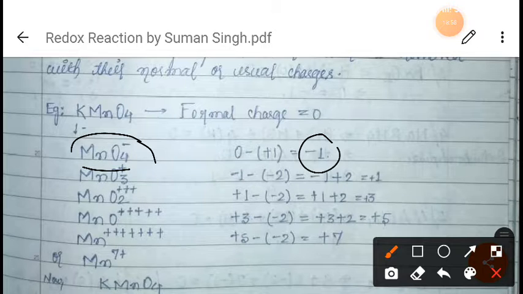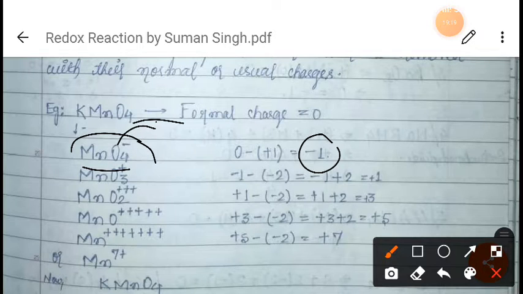Now again we will remove one oxygen. Oxygen has a charge of what? Minus 2, right? We will see a table where we will see the oxidation number of oxygen.